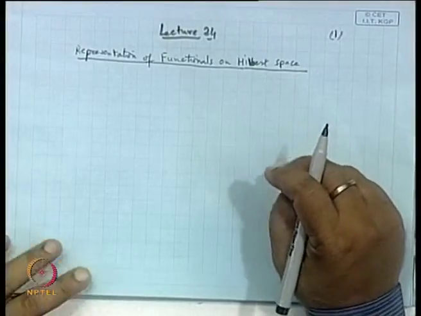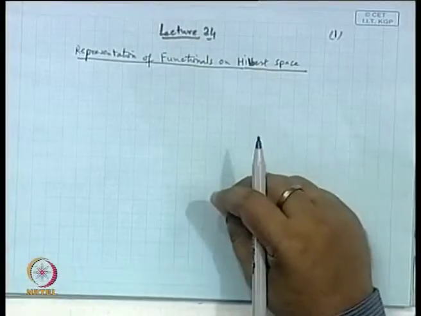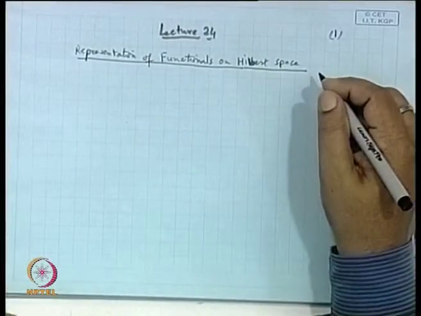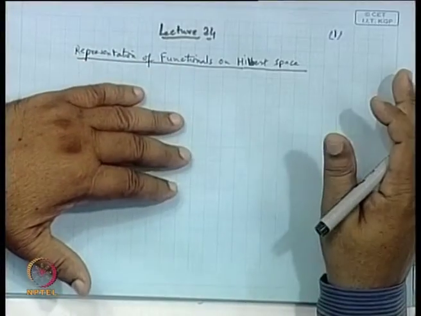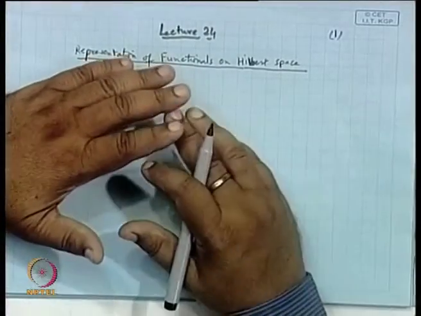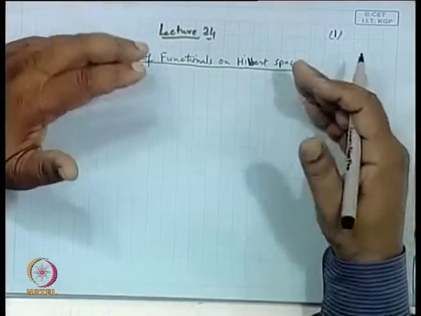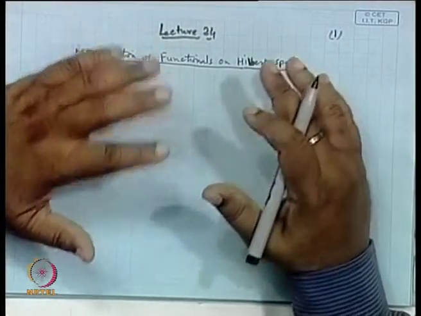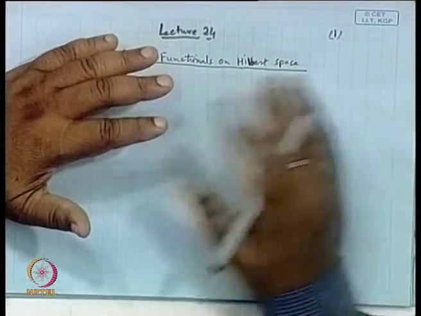We discuss the representation of functionals, called bounded linear functionals and sesquilinear functionals, on a Hilbert space. Normally, the practice is that whenever we develop a structure, whether it is a vector space, normed space, Banach space or Hilbert space, we study what sort of functionals are there on these spaces, their representation, and the corresponding norm if it is bounded, and so on.